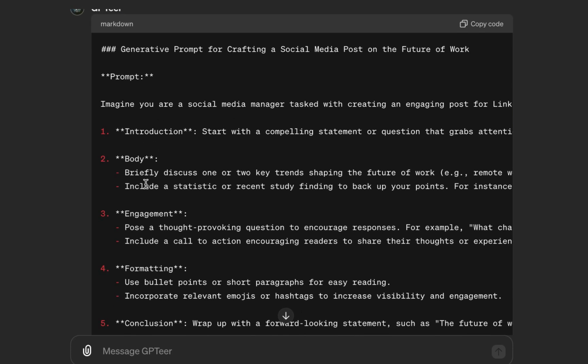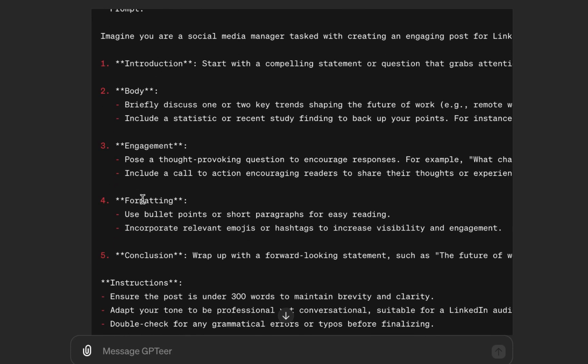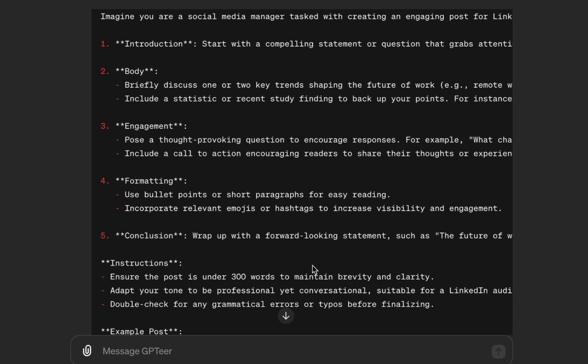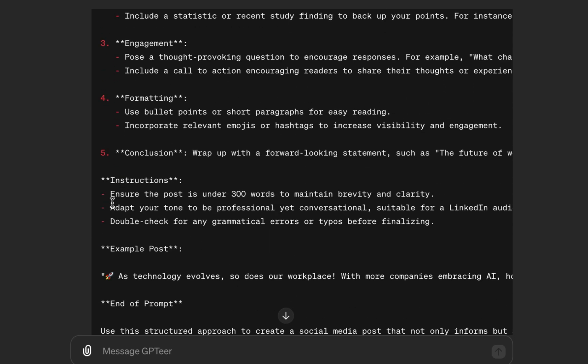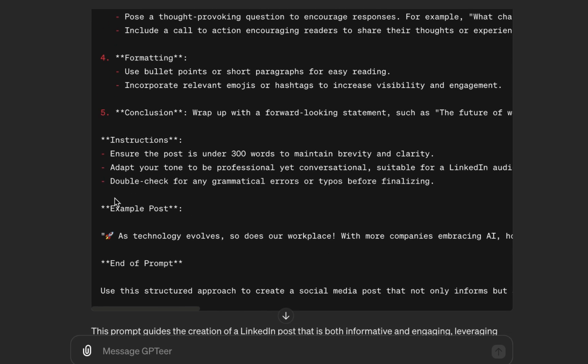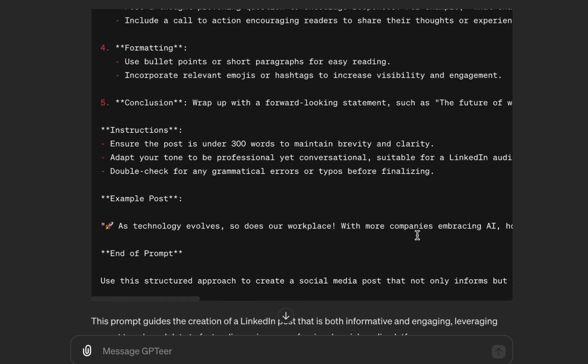So we have introduction, we have body, we have the engagement, we have formatting, use bullet points or short paragraphs for easy reading, we have conclusion, we also have further instruction. Ensure the post is under 300 words, adapt your tone to be professional yet conversational, suitable for LinkedIn, double check for grammatical errors. It even gave an example post.